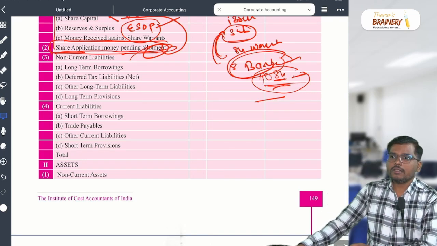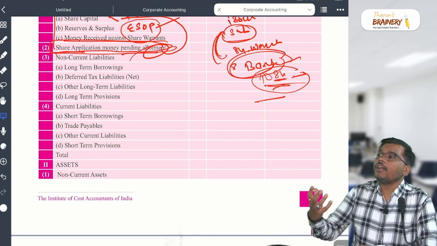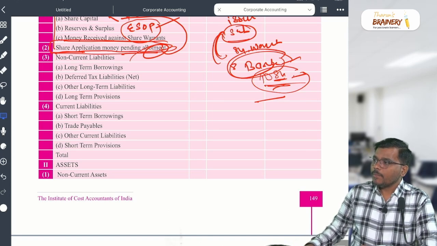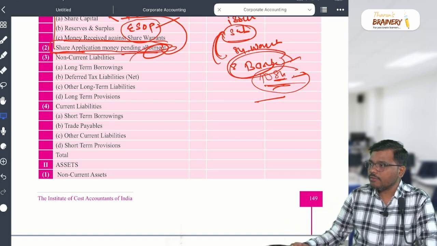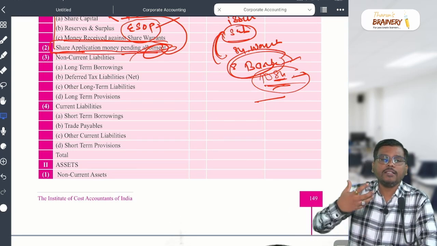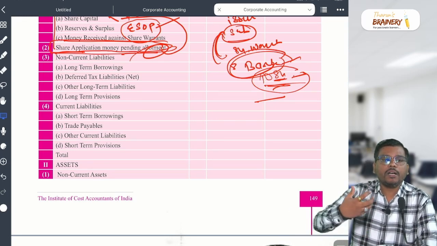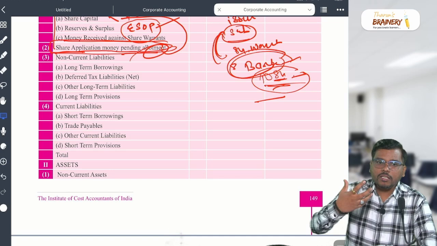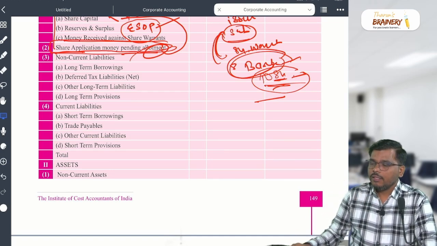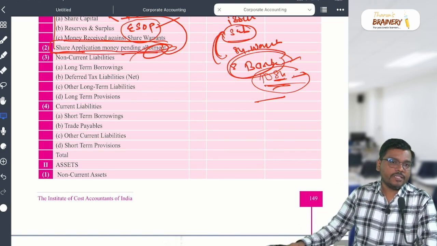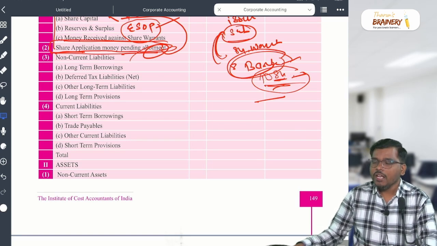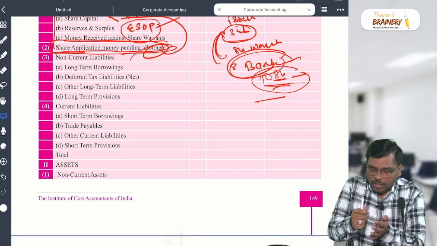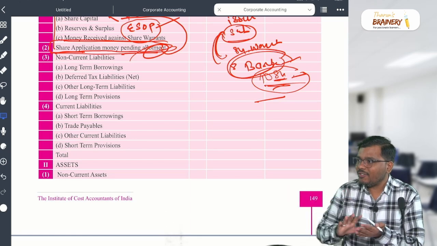Okay, so reserve is created out of what? From what do you create a reserve? How are reserves created? How do we give birth to a reserve? What is the source of reserves? From where do reserves come into business? From the profit, correct? So if you have the profit, you transfer some amount to the reserves, correct?